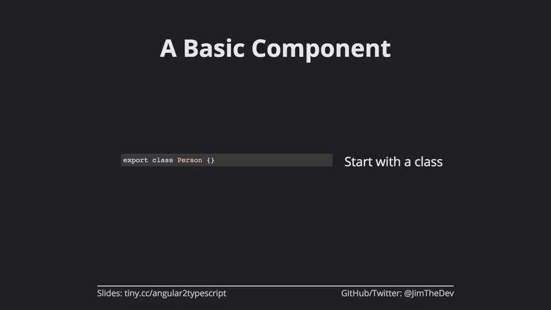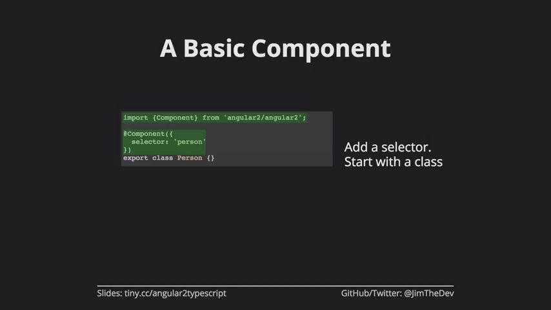We start with a class. All we do is we write export class Person, just like we saw before. Here we haven't defined any functionality, but this is the start. Then what we're going to do is import Component from Angular 2's project. So here we're just saying, I need Component from Angular 2. And we're going to add it down here. You can see it looks like an annotation because it has that @ symbol in front of it. All that means is that it's metadata. So it's not actually functionality. It's just data that we need to know about a component for it to be a component.